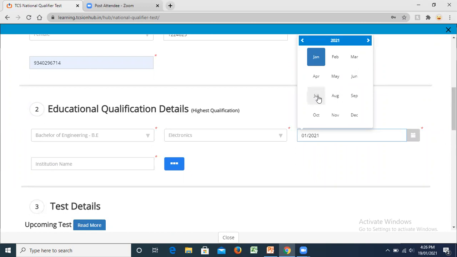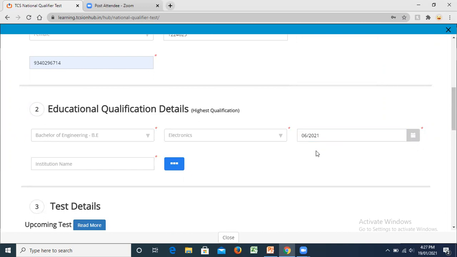So okay, June. Let's see, anyone from the range of 2018 to 2022 is going to be eligible for this graduation. For anyone from this range, 2018 to 2021, is going to be eligible. So even if you are a person who has graduated in 2018 but has less than 2 years of relevant experience, you can apply for this exam.